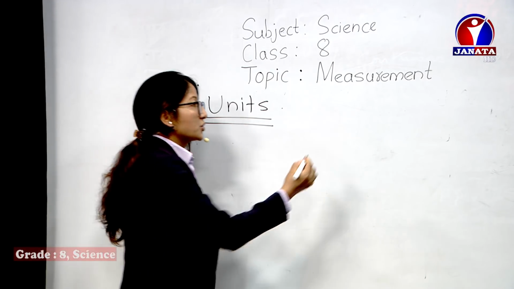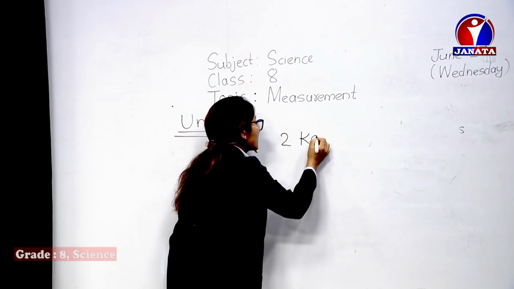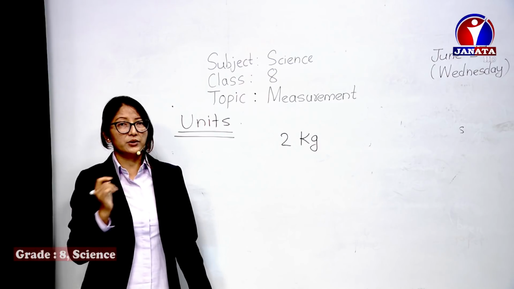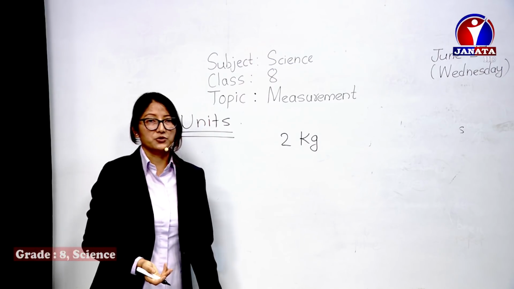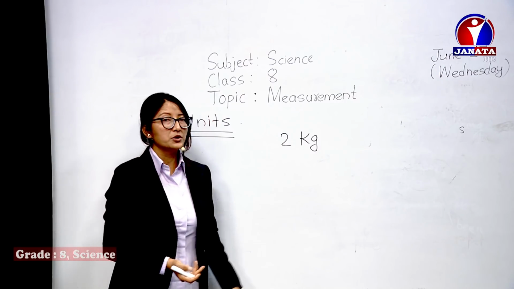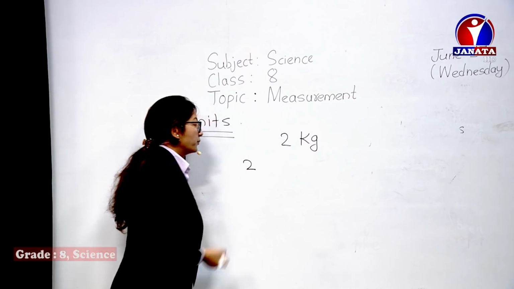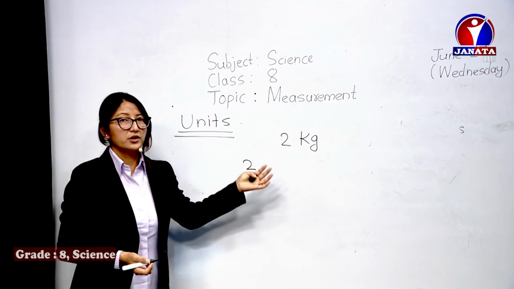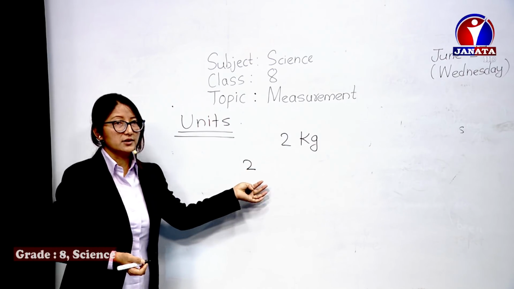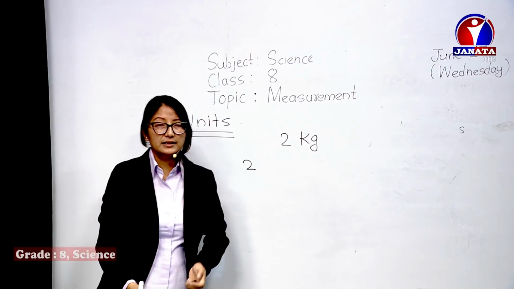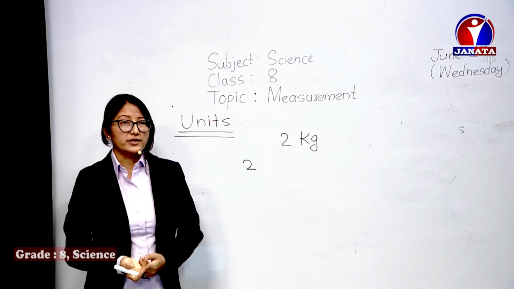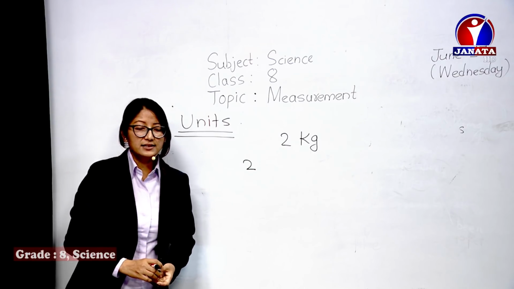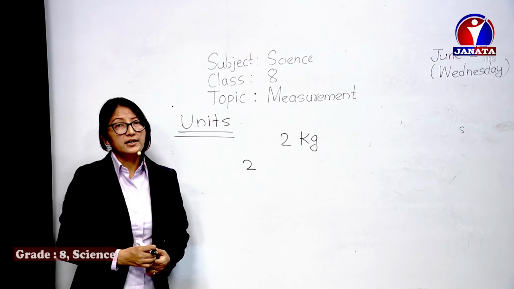So it must be represented by a certain standard quantity behind it. For example, if you go and say, give me 2 kilograms of sugar, then it would be much more clear how much to give. If you write just 2, what does this 2 mean? Whether it is 2 hours, 2 seconds or 2 degrees Celsius, it's not clear. So to give meaning to the quantity, a unit is used. We can define unit as a standard quantity.